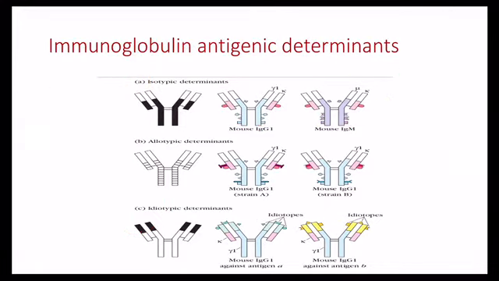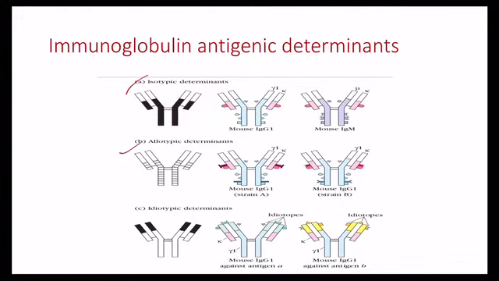The structural differences in the constant regions of heavy and light chains determine the immunoglobulin class and subclass, types and subtypes within the species. Isotypes are present in all the members of a species.